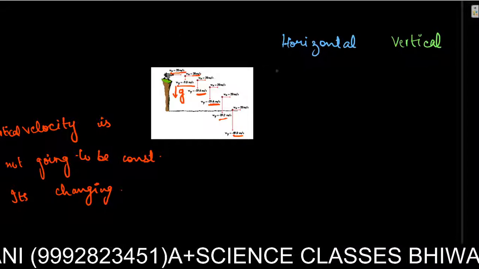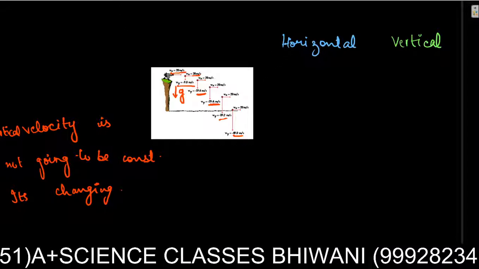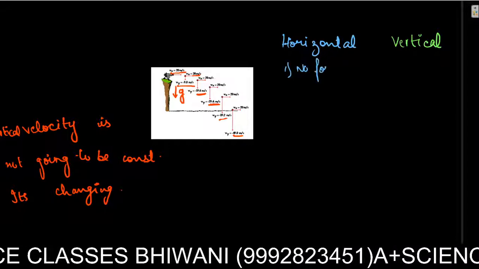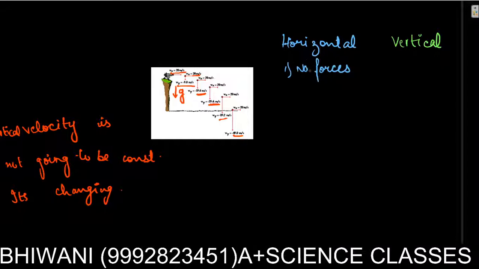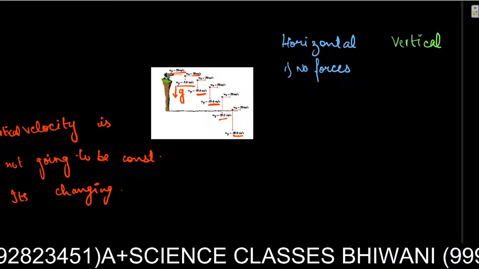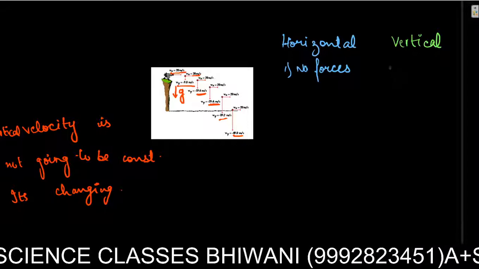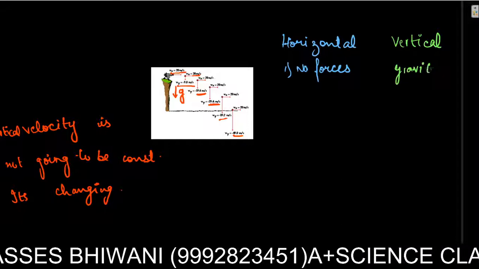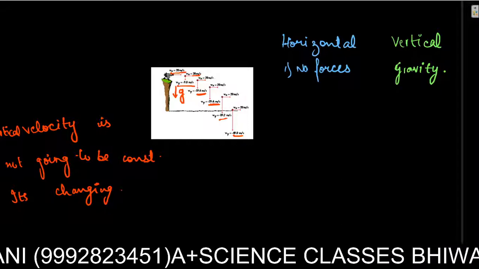First, if we talk about forces, simple force, there are no forces present in a horizontally launched projectile. In the horizontal direction, in the x direction, no force is acting. But if we talk about vertical direction, yes, there are forces. Gravity is working. Earth's gravitational force is acting towards the objects.